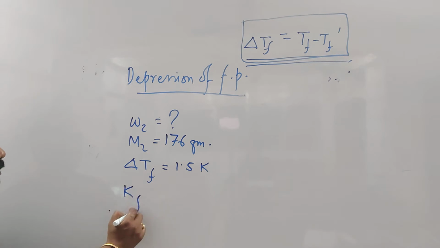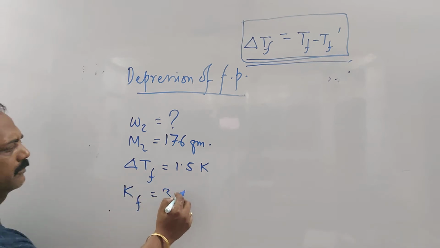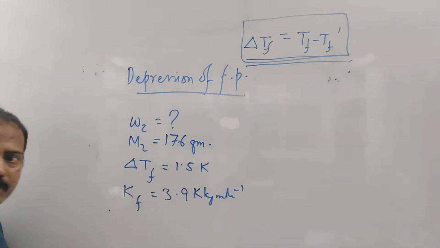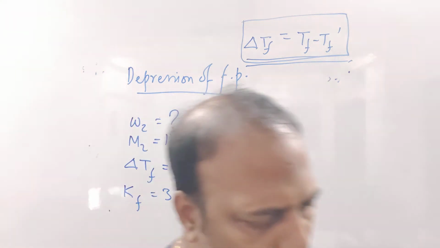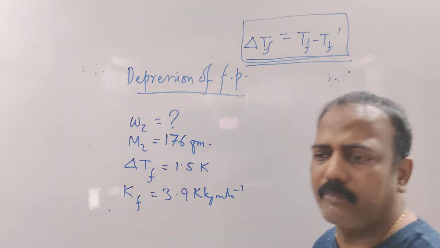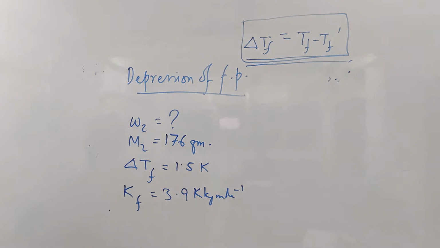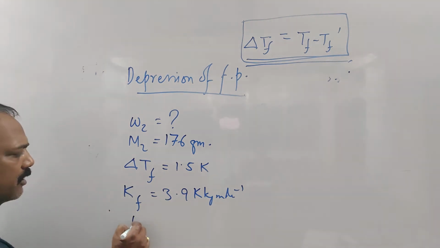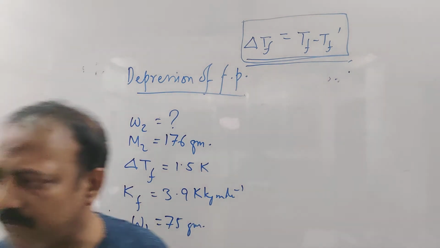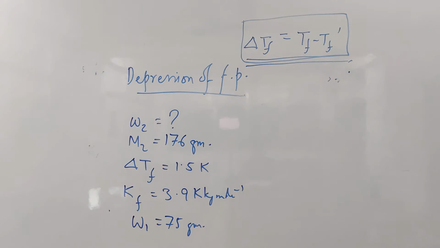Kf is given, 3.9 Kelvin kg per mole. And W1 must be given. What is told? Calculate the mass of ascorbic acid dissolved in 75 gram of acetic acid. That means the mass of solvent is how much? The mass of solvent is 75 gram. Yes. Then, to lower the melting point by 1.5 degrees Celsius, and Kf is given. Now what is the equation?